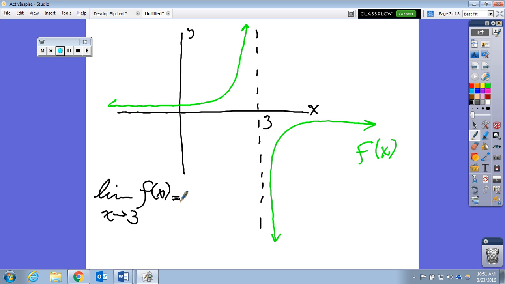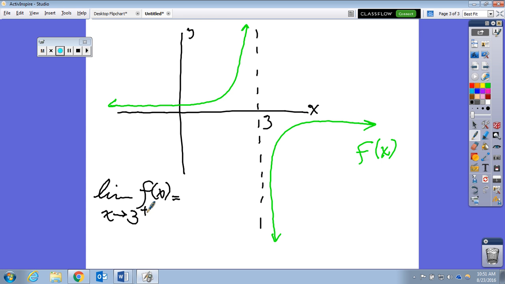Okay, so let's go into this. The limit of f of x as x approaches 3. Am I specifying which side I'm approaching 3, or is it not specified? It is either side, because I did not put a little plus sign or a little minus sign in the upper right here. It would say x arrow 3 minus, or x arrow 3 plus, if we had a plus here.